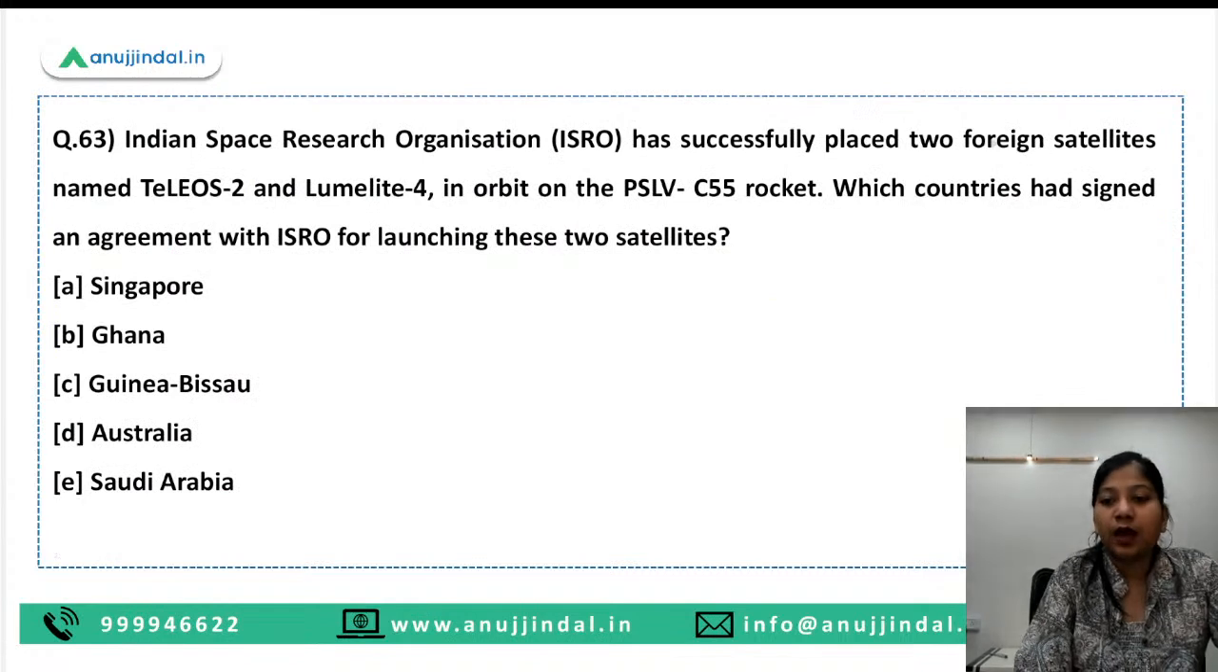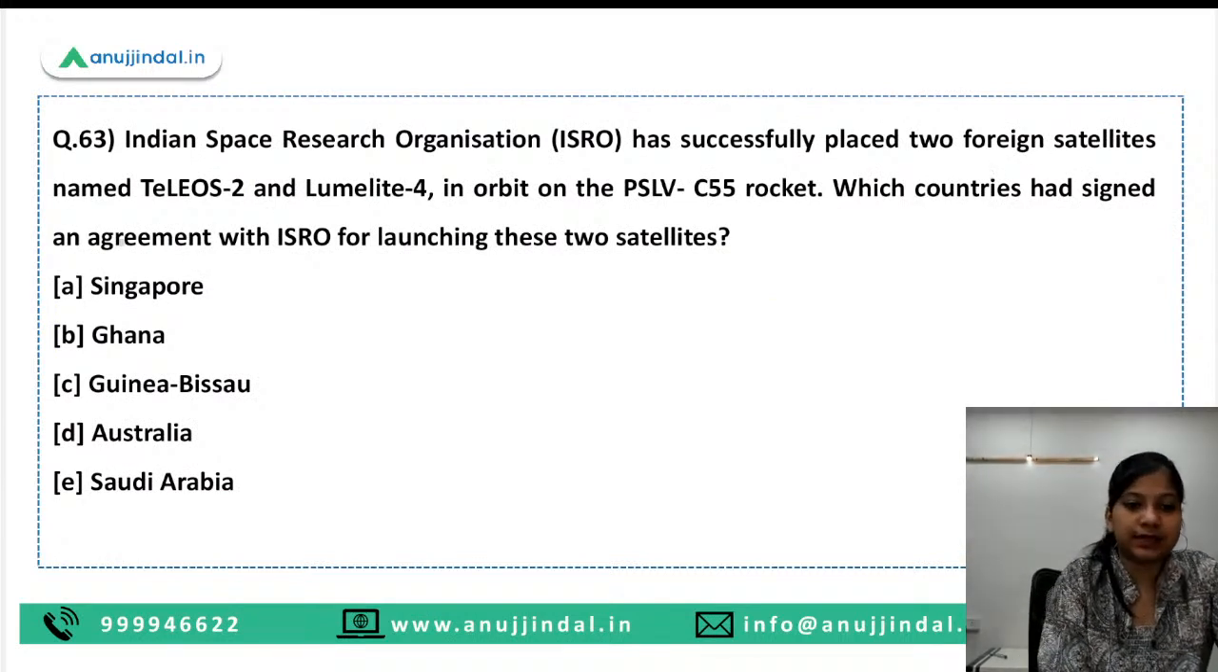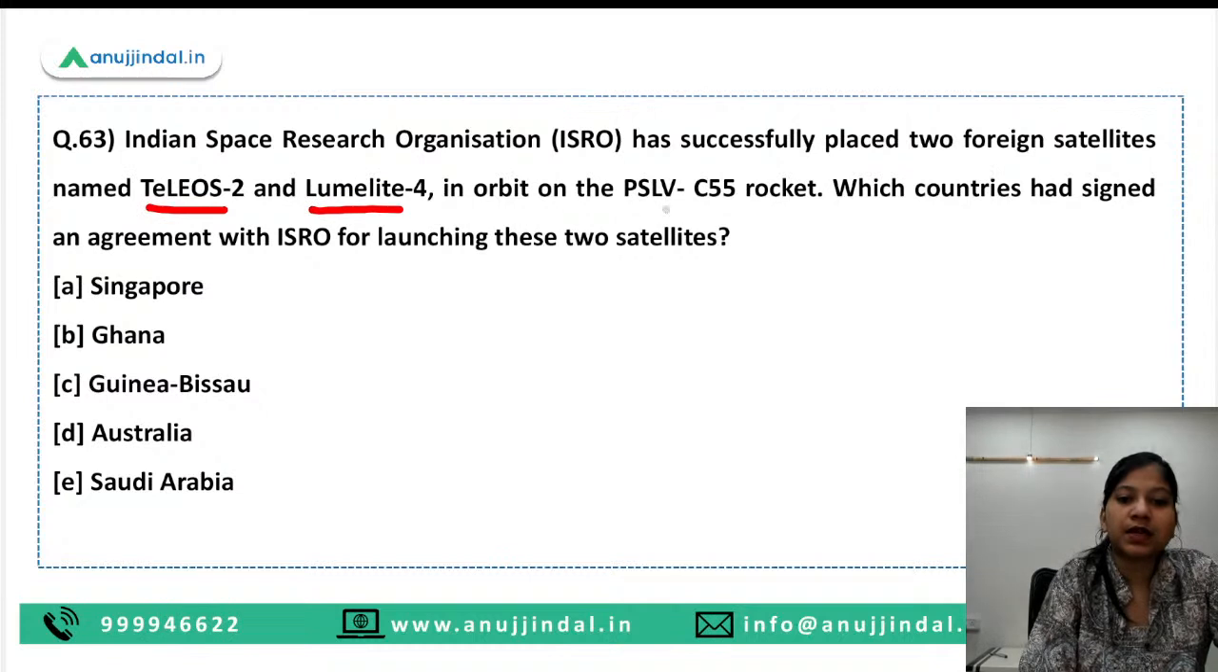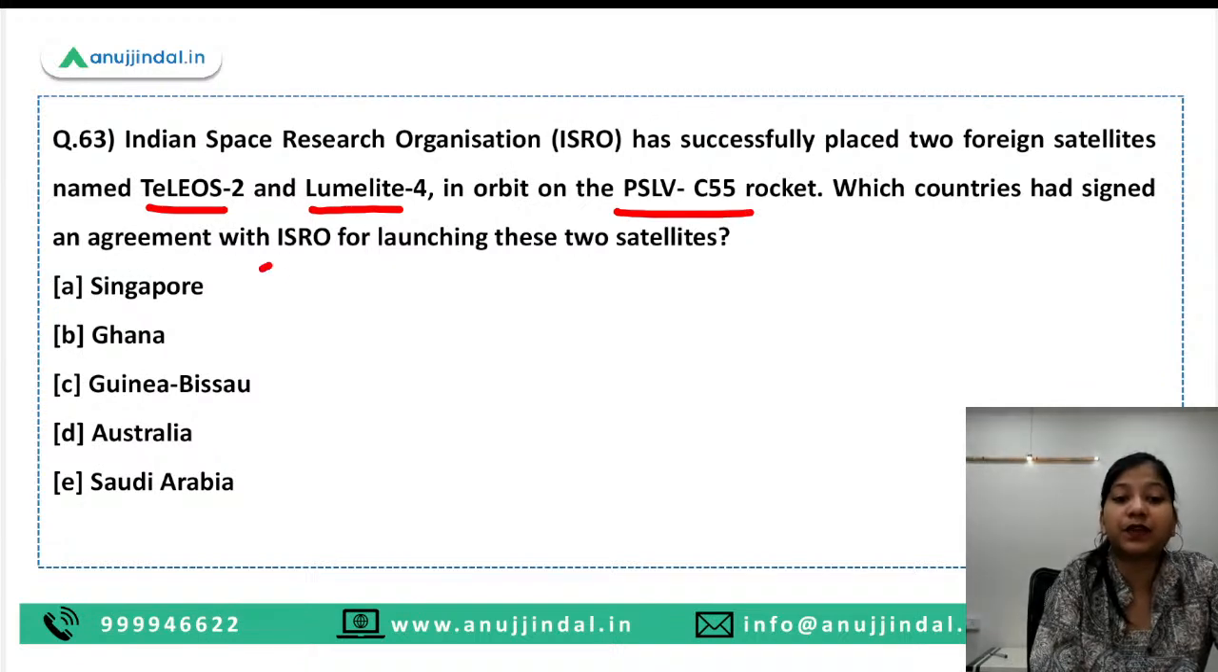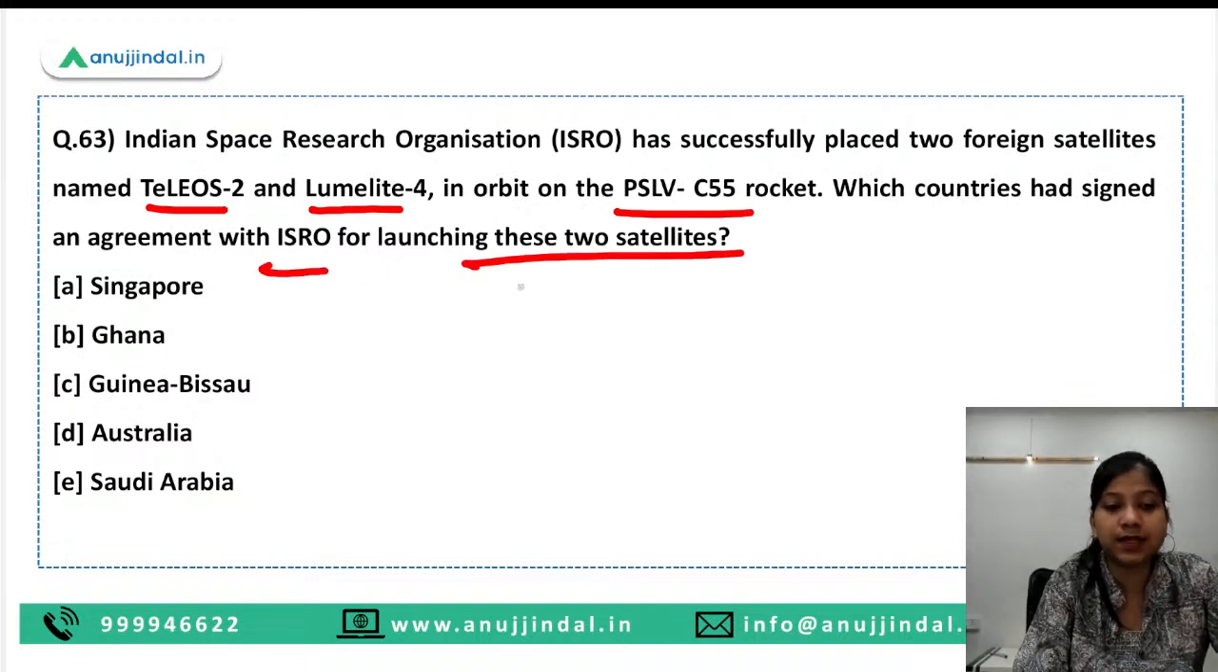ISRO has placed 2 foreign satellites, Telos and Lumelight, in the orbit on PSLV 55 rocket. Which countries had signed an agreement with ISRO for launching these 2 satellites? It is, guys, Singapore.